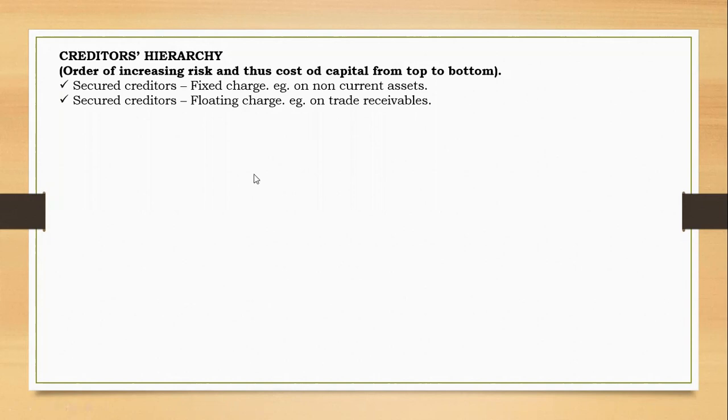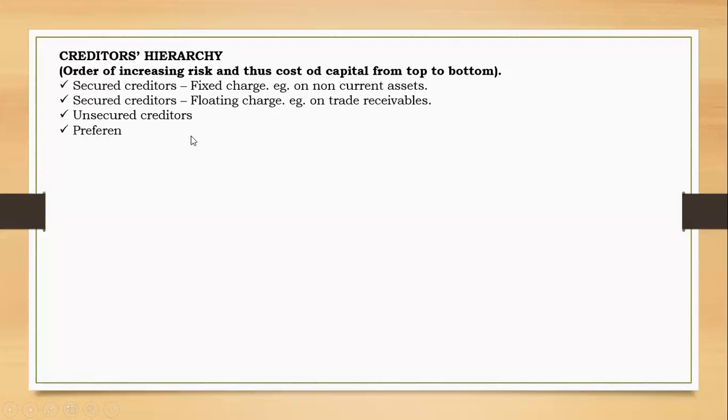But also there are unsecured creditors. If creditors are unsecured, they will feel, oh, there is no security. If there is no security, that means you have subjected them to much risk. If you subject them to much risk, they will require a high return. So you mean that the cost will be higher, but here by creditors hierarchy, I just meant the people that are considered first when being paid.